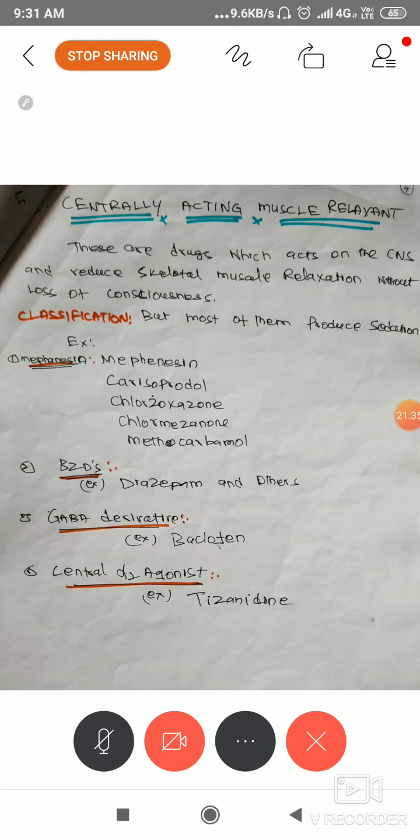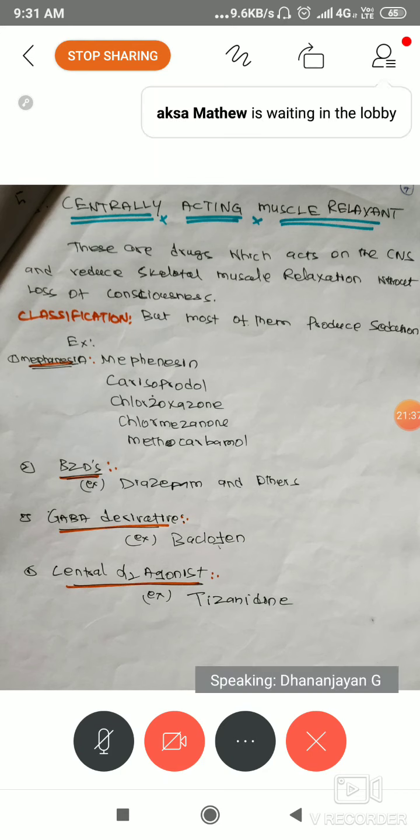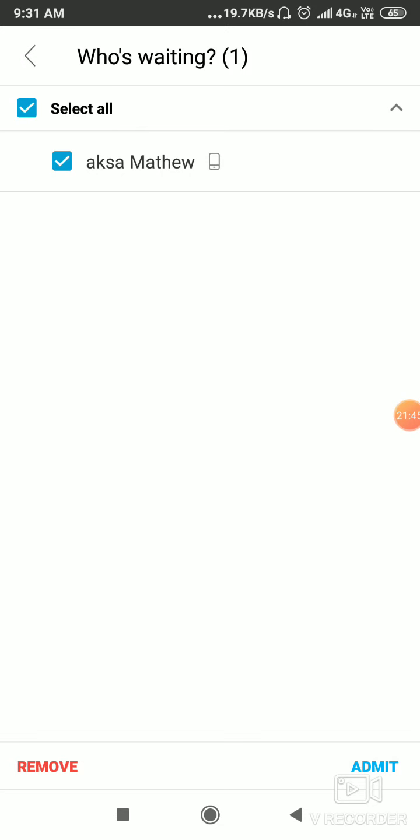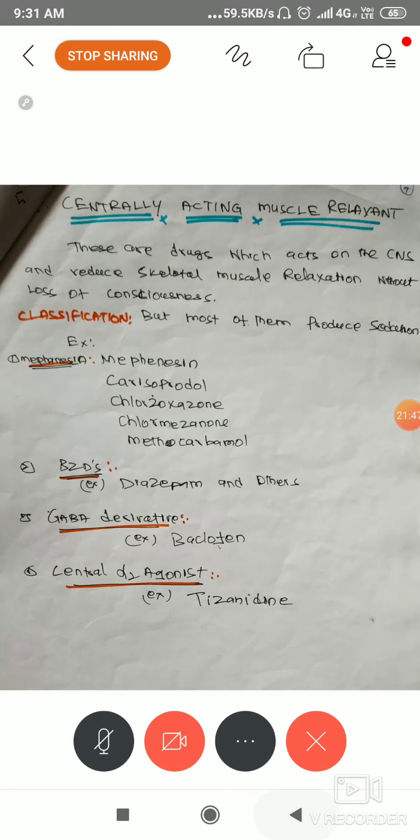First one is mephenesin and mephenesin derivatives, and benzodiazepine derivatives, which we discussed under sedative hypnotics. They are very good muscle relaxants. Benzodiazepine derivatives include diazepam, nitrazepam, clonazepam, whatever is there in the benzodiazepine derivatives. GABA derivative: baclofen. Why GABA? Because GABA is an inhibitory neurotransmitter, and benzodiazepines also act through GABA, so that is related to the action.